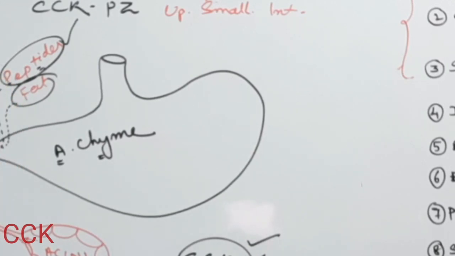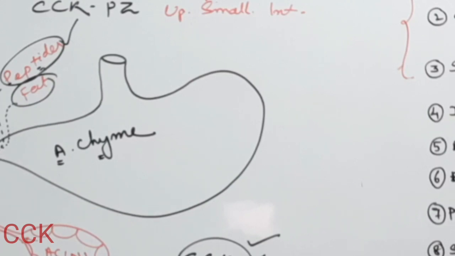So CCK mainly contracts the gallbladder, helps the secretion of pancreatic juice, and helps the motility of the alimentary canal.